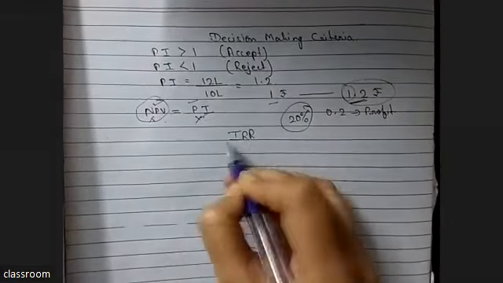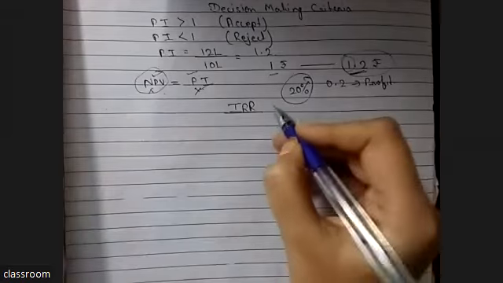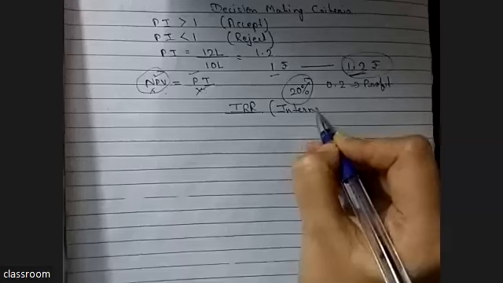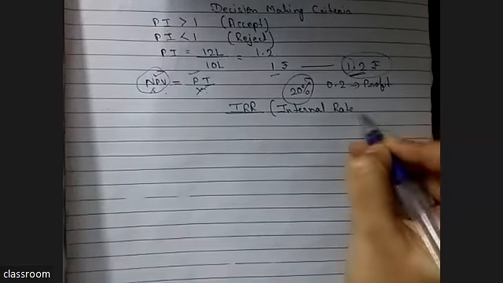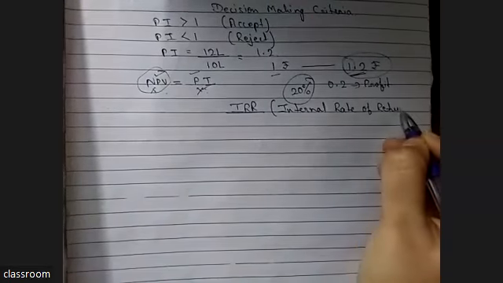What is IRR? IRR means internal rate of return. Now, what is internal rate of return? See, we have some cost of capital that we have studied in the cost of capital chapter. Cost of capital, you know, right? What is cost of capital? Cost of capital means in order to raise the capital, we need some debt and equity. So the cost of debt plus cost of equity is known as cost of capital. What is that cost?